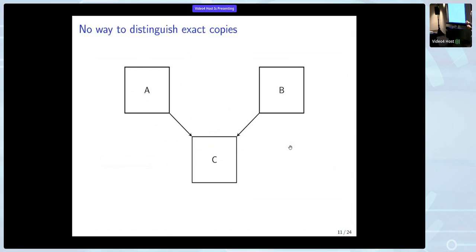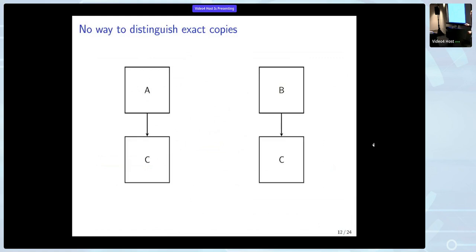So for example, there's no way to know whether A and B are talking to the same C or to some different, exactly the same type of C, but not the same process. Of course, there are ways to do this, but there's no non-trivial way. You would have to have lookup tables with public keys or something like that, and that hasn't been mentioned in the MAGE paper at all.